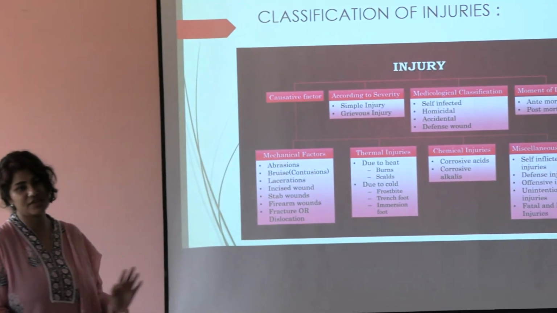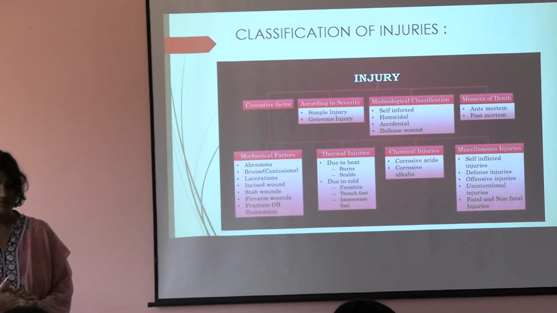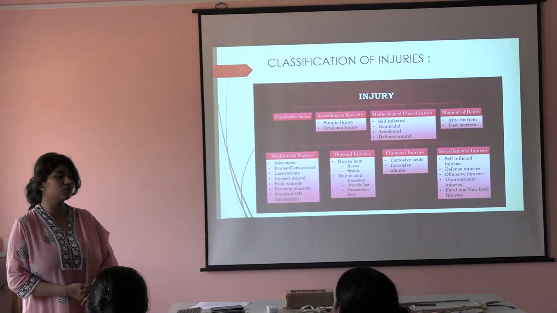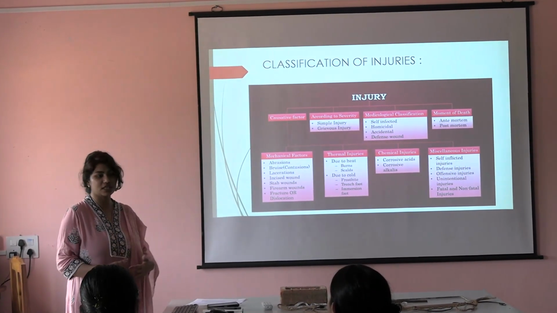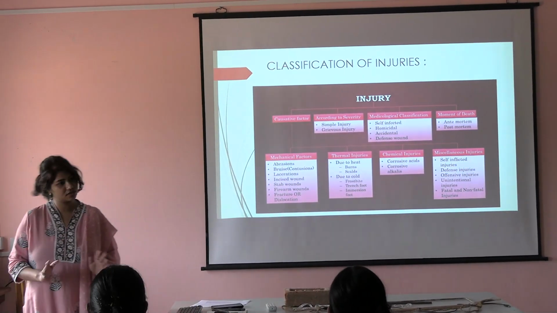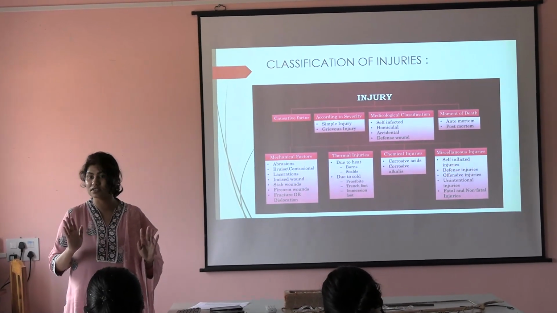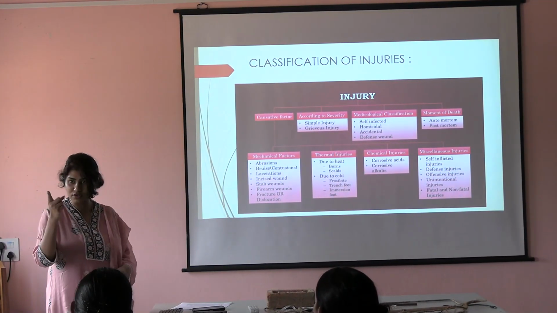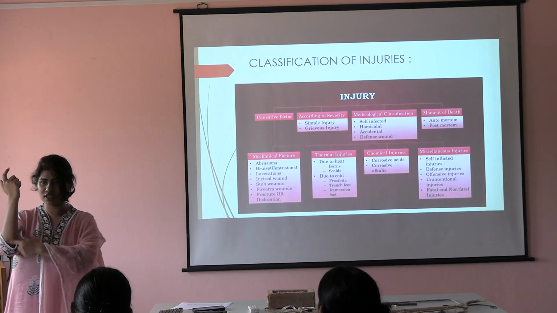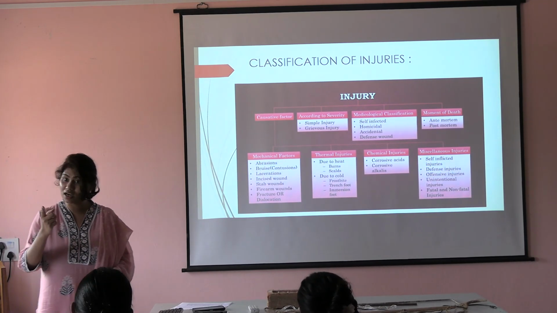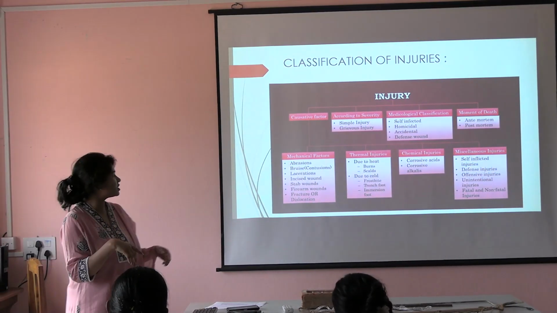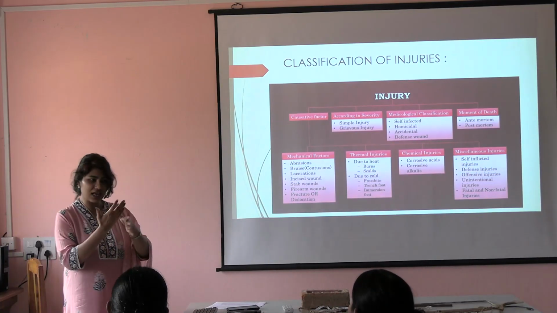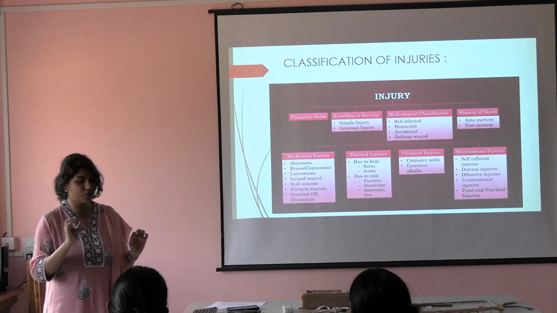Next, defense injuries. Defense injuries we see in mob incidences, or else in case of domestic violence. Defense injuries come when the person is trying to protect himself or herself from any external cause of injury. Okay, understood? Where can we find defense injuries? You find it on the ulnar borders. Understood? Defense injuries can also be found here. Why? If you are trying to stop and lower it. This is important. You take care.